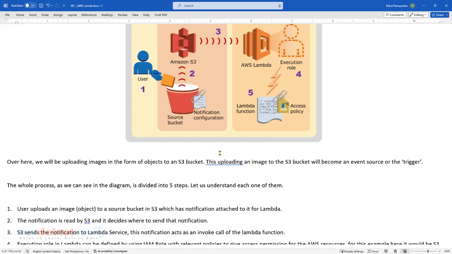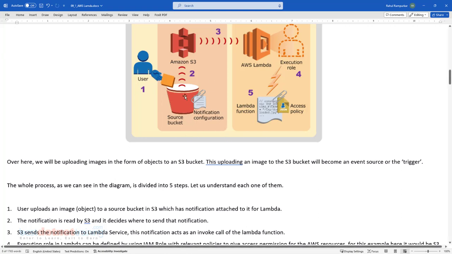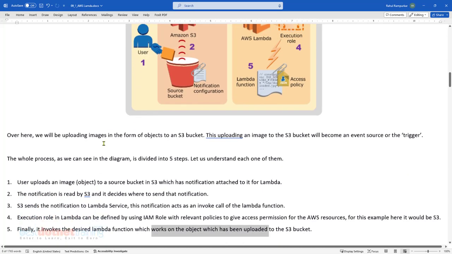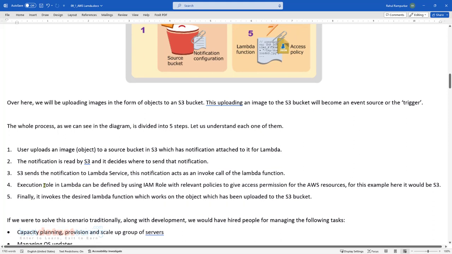It will still need a role in order to access that S3 resource, the object which was uploaded and that resulted in triggering and invoking of the Lambda function. So where is that permission given? That permission is given in the form of a policy, which is there in the role used during the Lambda execution. So that's step number 4.